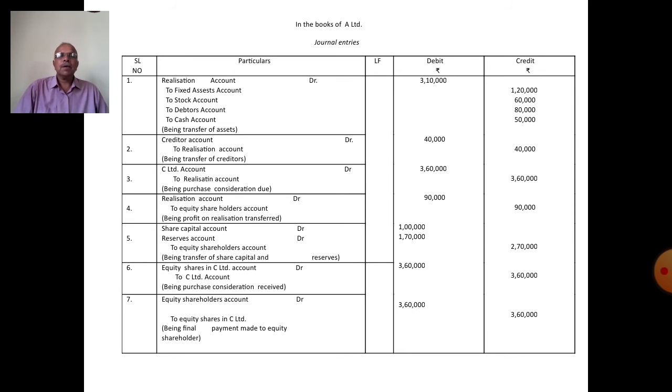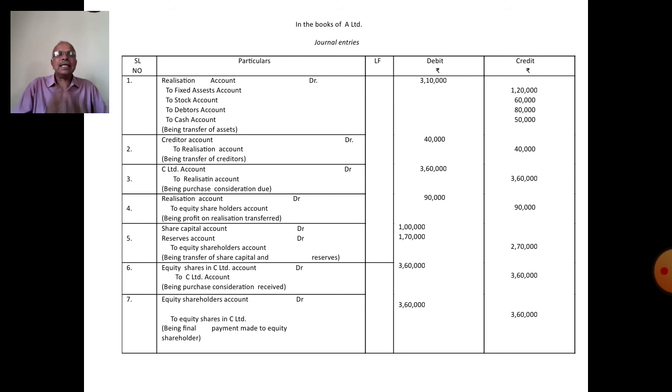First entry: all assets transferred to realization account at book value. A realization account is compulsory to realize the assets and liabilities at the time of amalgamation. Realize, but not revalue.